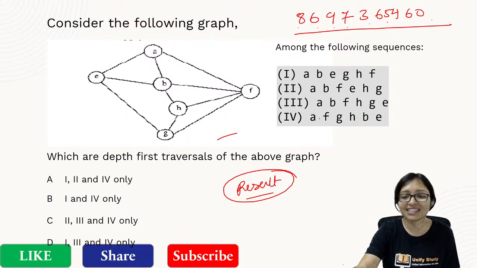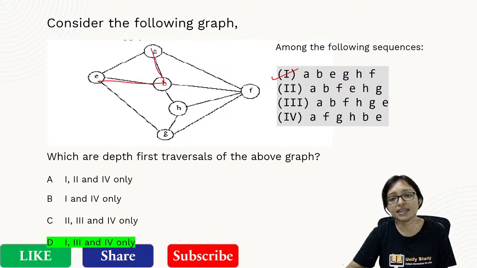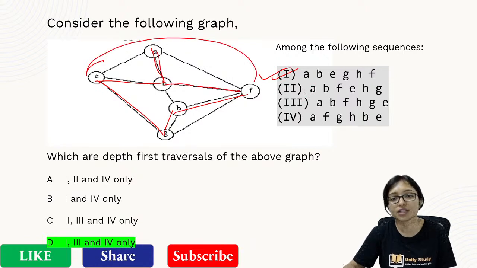Yes, what will be the answer? It is also possible because I am going from A, B, then E, then G, then H, then F. No problem. Can I do this one? A, B, after that F, there is no way to E. That is not possible. That's why option 2 will be eliminated.